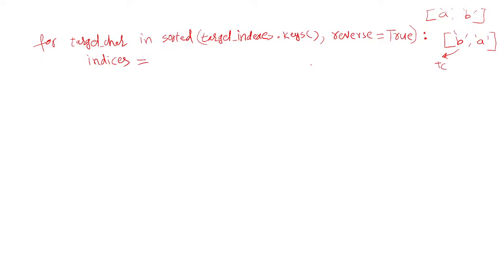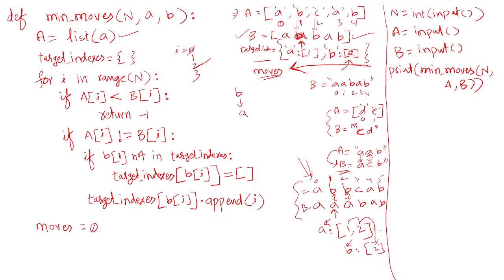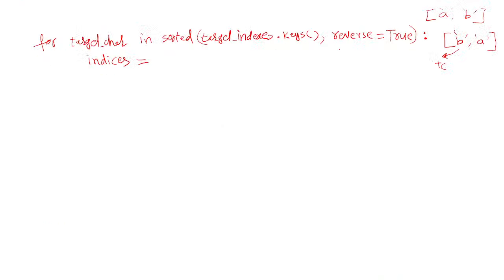How can you retrieve this value here? If you give the key name, it gives you the value present with that key. So you can just write target_indexes of key.